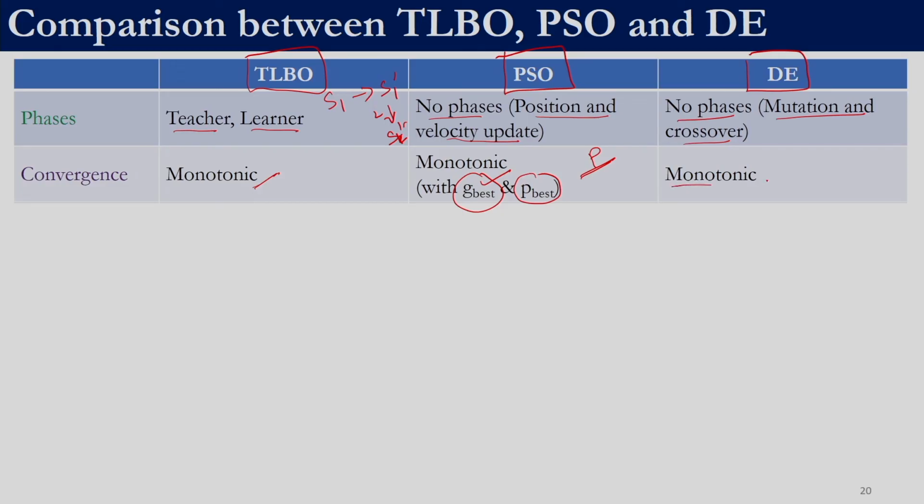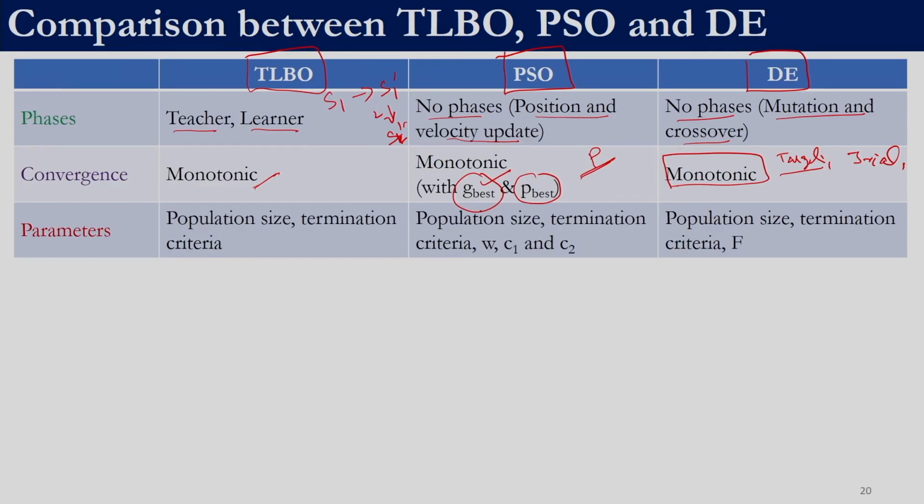In differential evolution also, we employed a greedy strategy wherein we compared the target 1 with trial 1. This trial 1 enters into the population if and only if it is better than this target 1. That way we do not lose track of the best solution which we have so far.